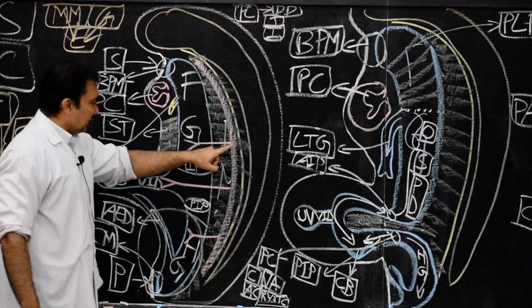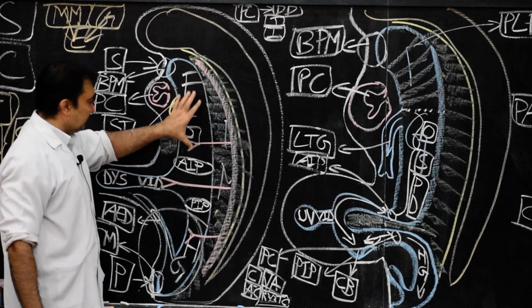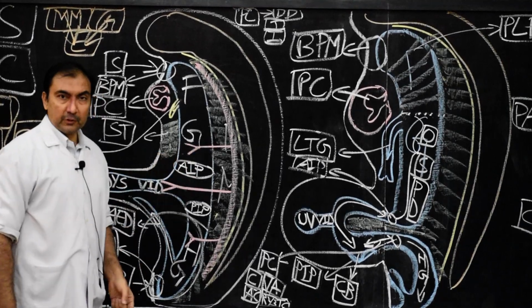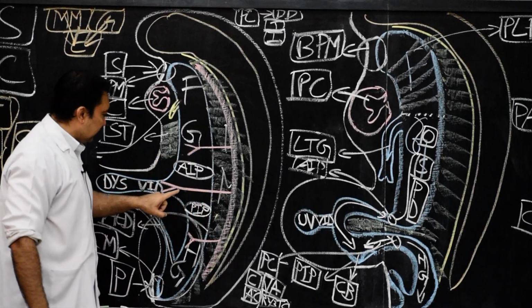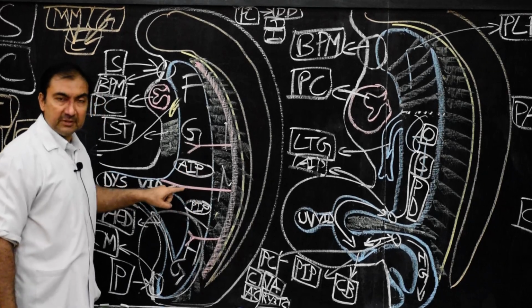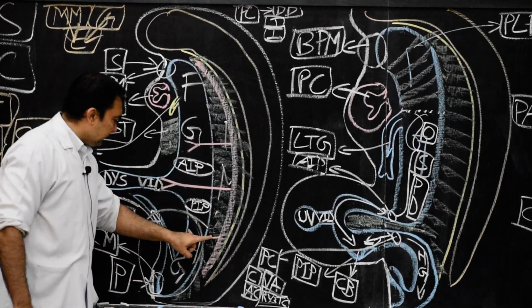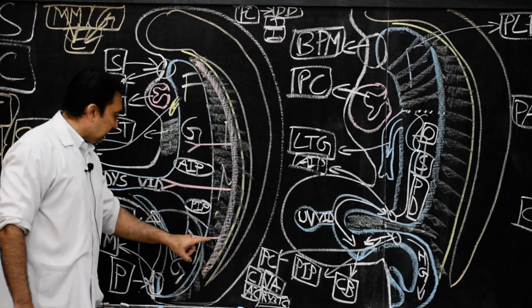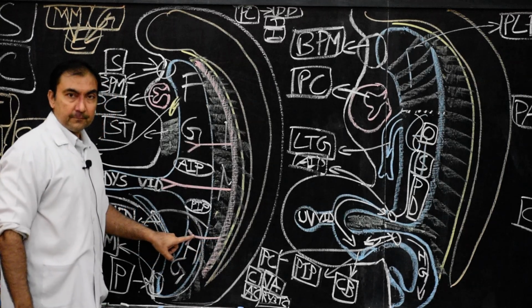The celiac artery will branch and travel through the dorsal mesentery and supply the derivatives of the foregut, so it is called the artery of the foregut. The superior mesenteric artery will supply the derivatives of the midgut, so it is called the artery of the midgut. The inferior mesenteric artery will supply the derivatives of the hindgut, so it is known as the artery of the hindgut.